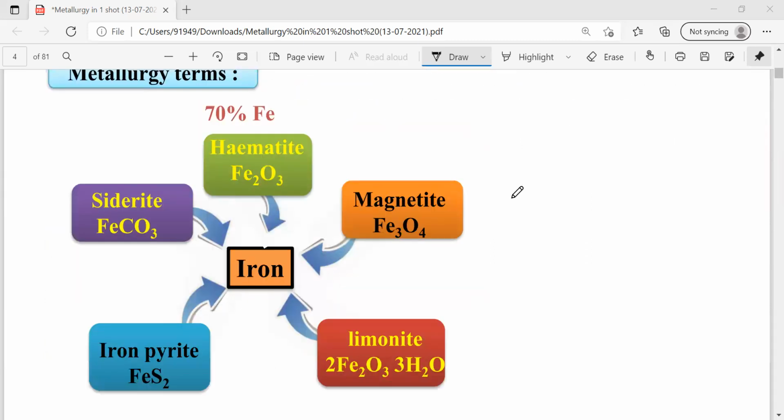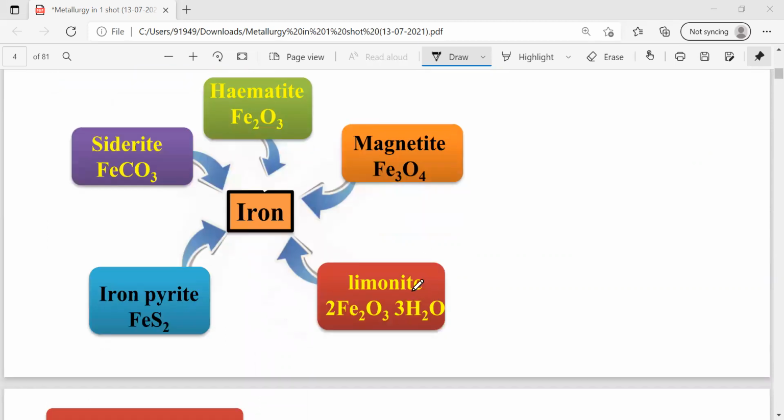If you come to the extraction of iron, iron is available in the earth crust in different mineral forms. One is hematite, the formula Fe2O3, magnetite, the formula Fe3O4, limonite, the formula is 2Fe2O3·3H2O, iron pyrite, formula is FeS2, siderite, the formula is FeCO3.